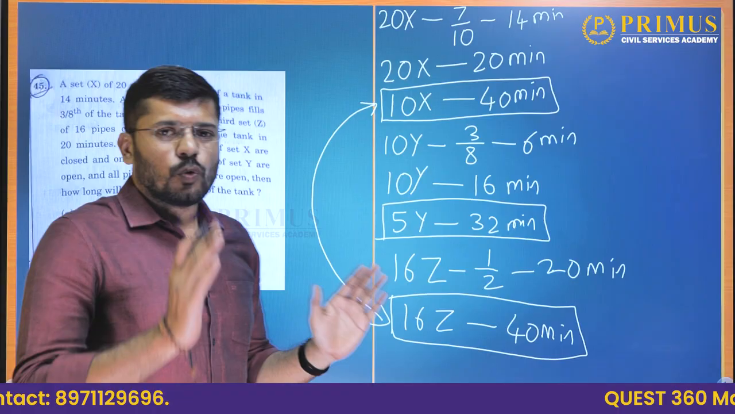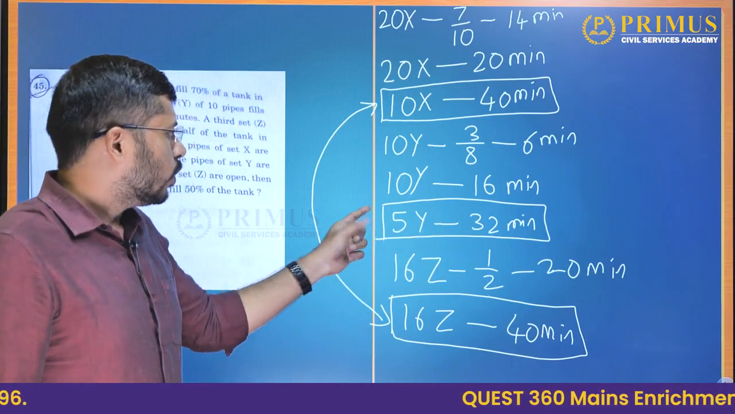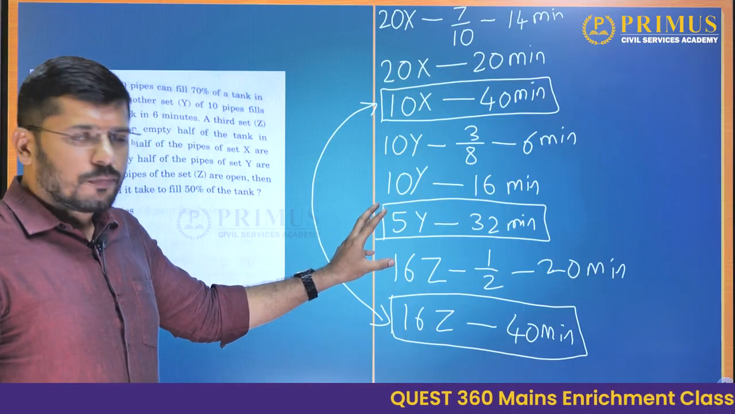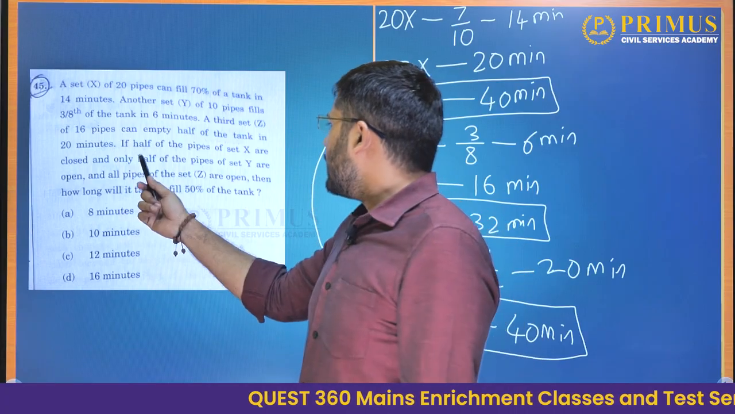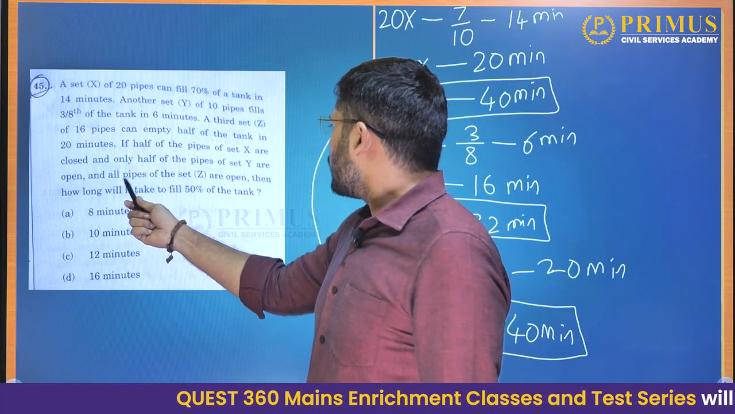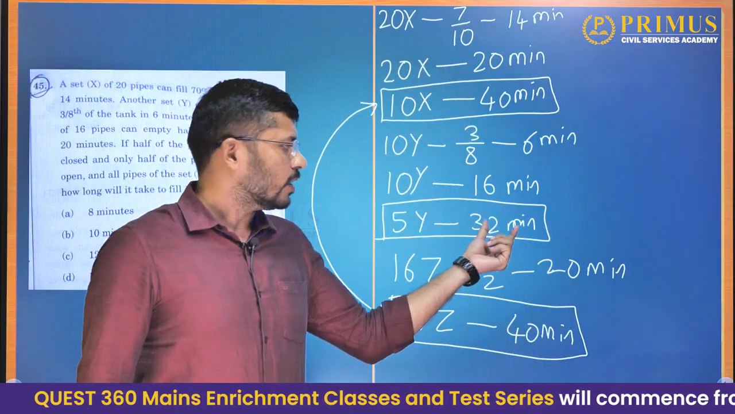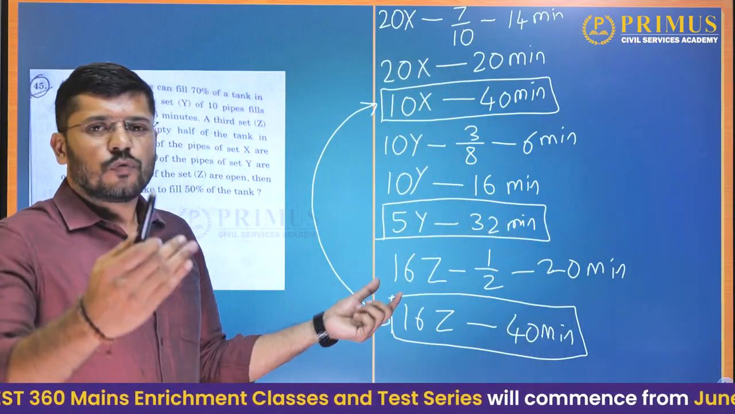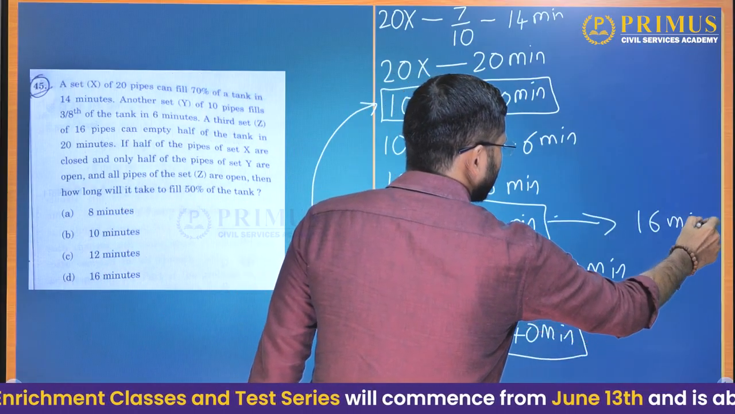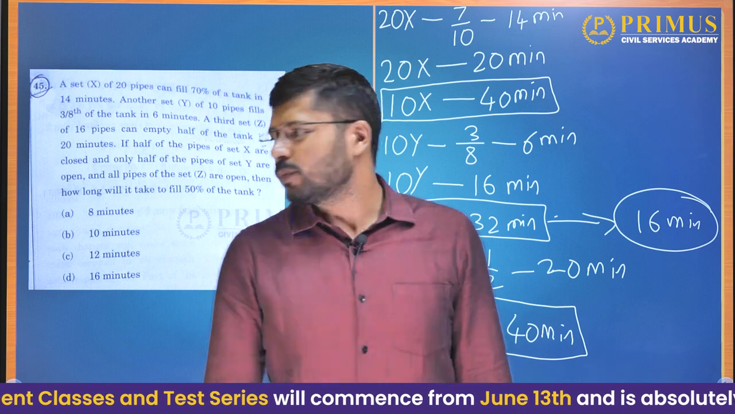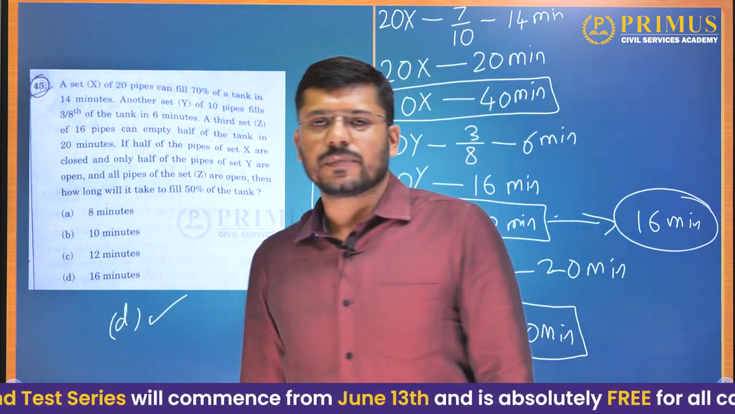Okay, so the only thing that effectively does any work is these 5 Y pipes. So 5 pipes of Y type are open, they will take 32 minutes to fill the tank, but they want us to calculate how long it will take to fill 50% of the tank. To fill 100% of the tank, it takes 32 minutes. To fill half of it, it will take only 16 minutes. So do we have that option? Yes, option D, 16 minutes is our answer.